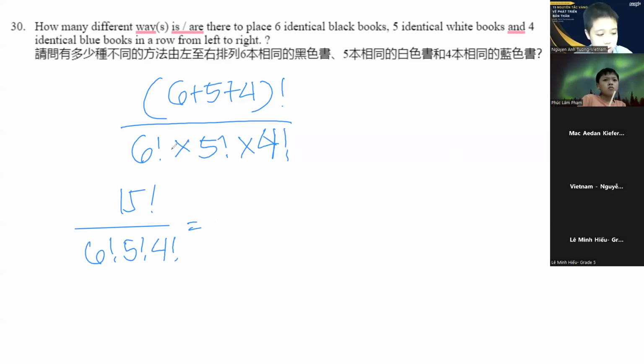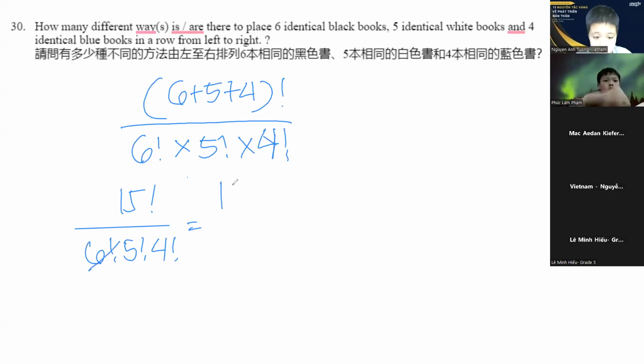Teacher, why do you divide this by the numbers factorial? For the one speaking, please mute your mic, okay? I can't find you out of 187 participants. So we can cancel out the 6 factorial.